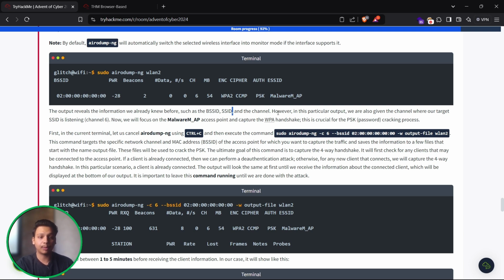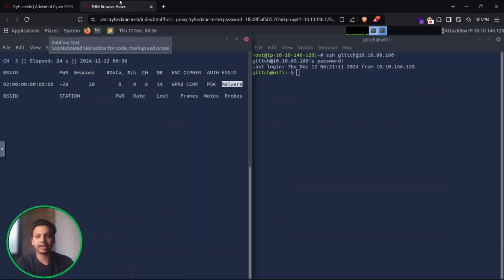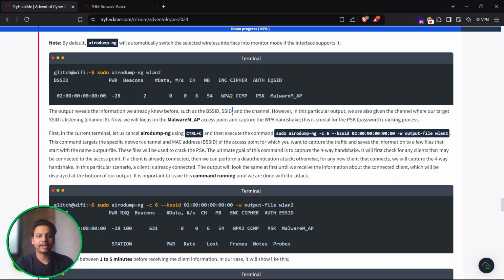However, in this output, we are also given the channel where our target SSID is listed. At channel 6, they have given the channel name, that is CH as 6. We can see over here, and this is the ESSID which we are looking for. This is our target's Wi-Fi.